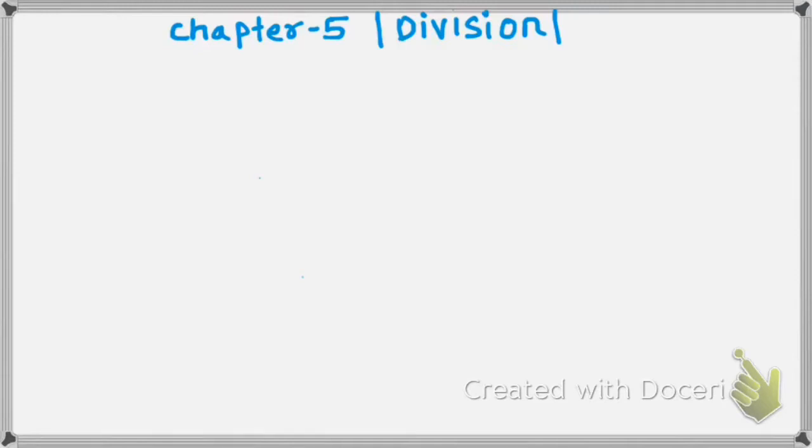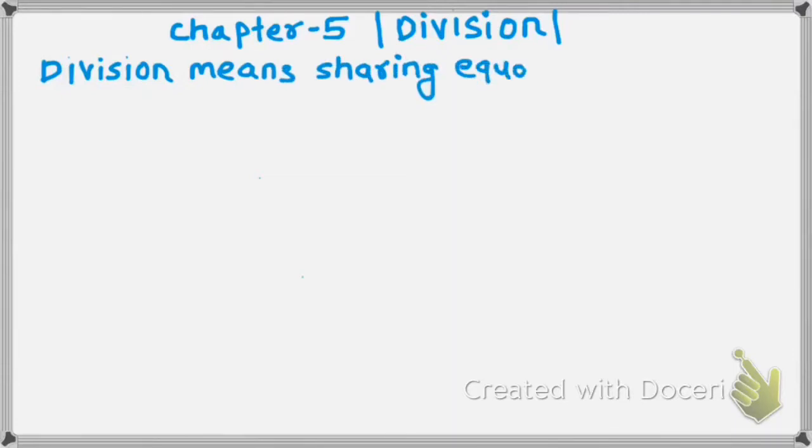So let's first see what division means. Okay, division means sharing equally. Suppose, students, I have 8 biscuits and I am sharing them among 4 people. That means I am dividing it by 4.